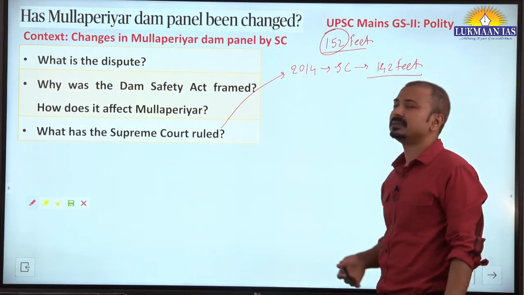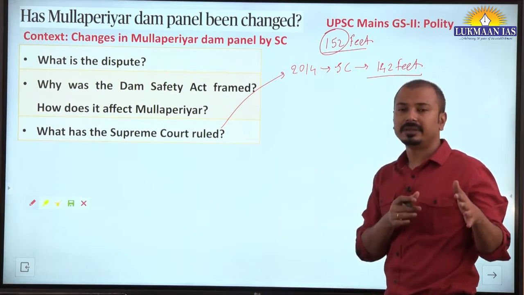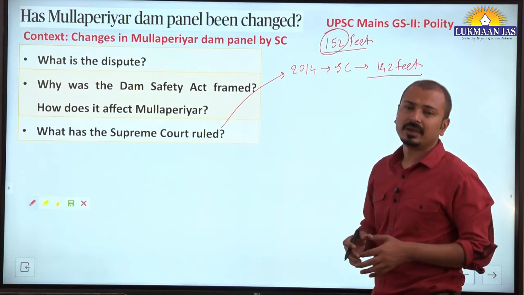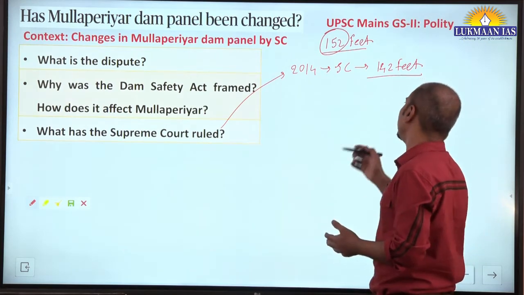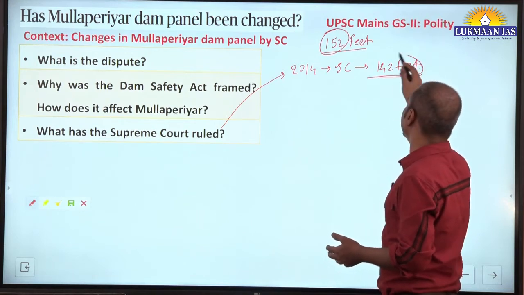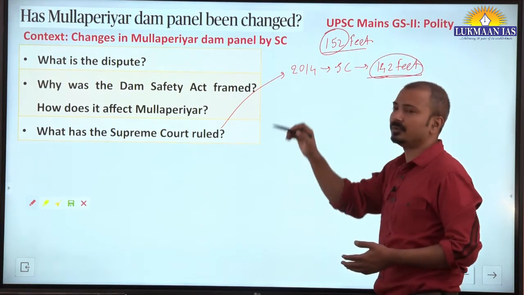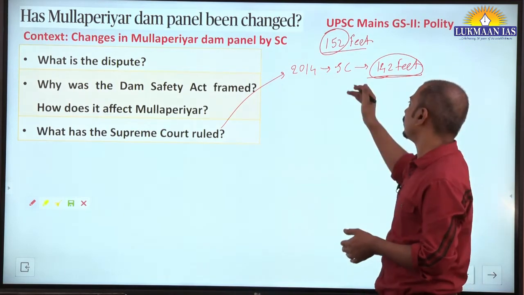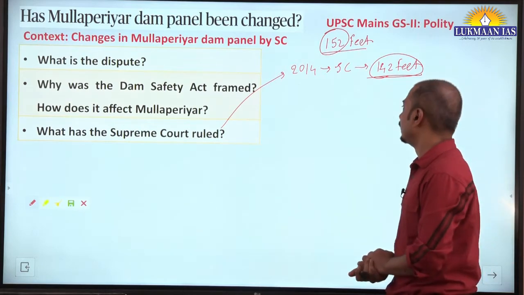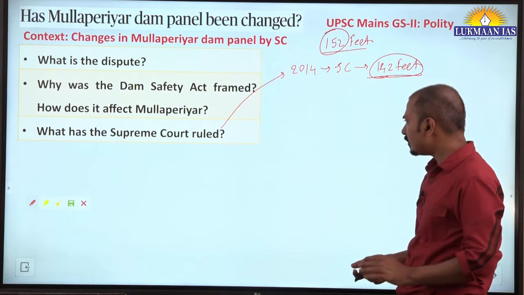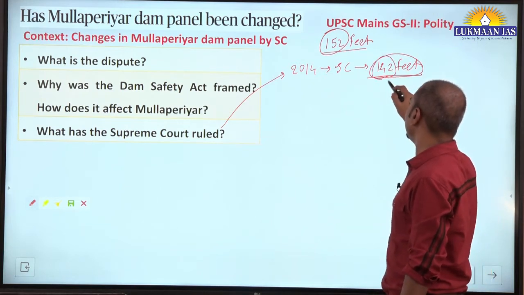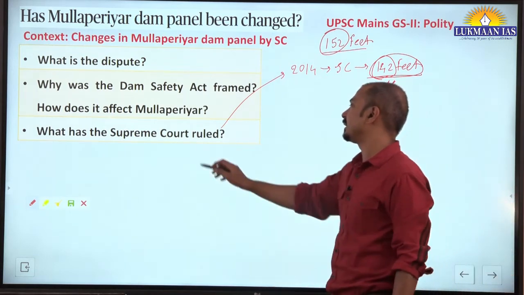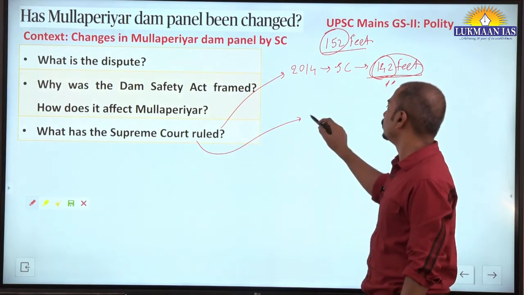Also the Kerala government is saying that they want to decommission this dam altogether because of being older and not safe, and build a new dam there. But the Tamil Nadu government says that we want to increase the height of the water level from 140 to 152 feet by some kind of repair work, maintenance work, so that more water is available for their farmers. Okay, so this is the situation. At present, the water level is maintained at a maximum of 142 feet. Okay, so remember this.